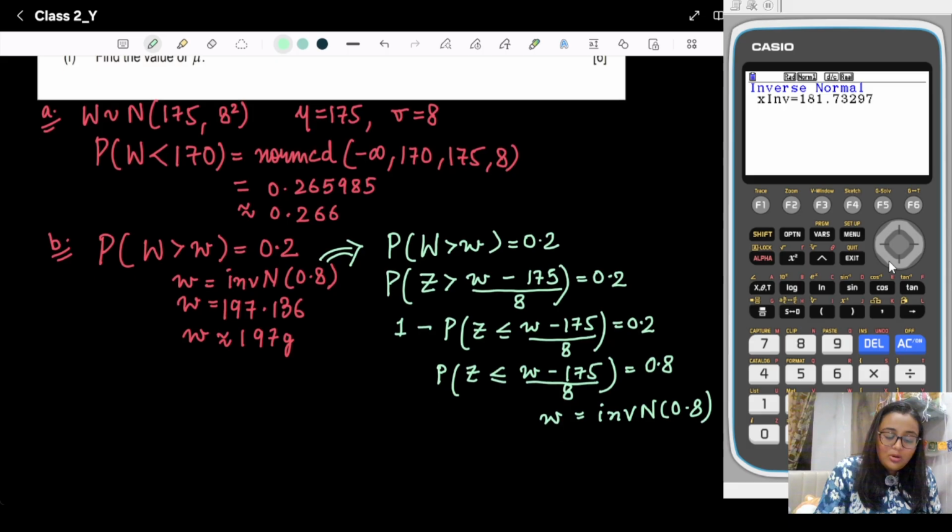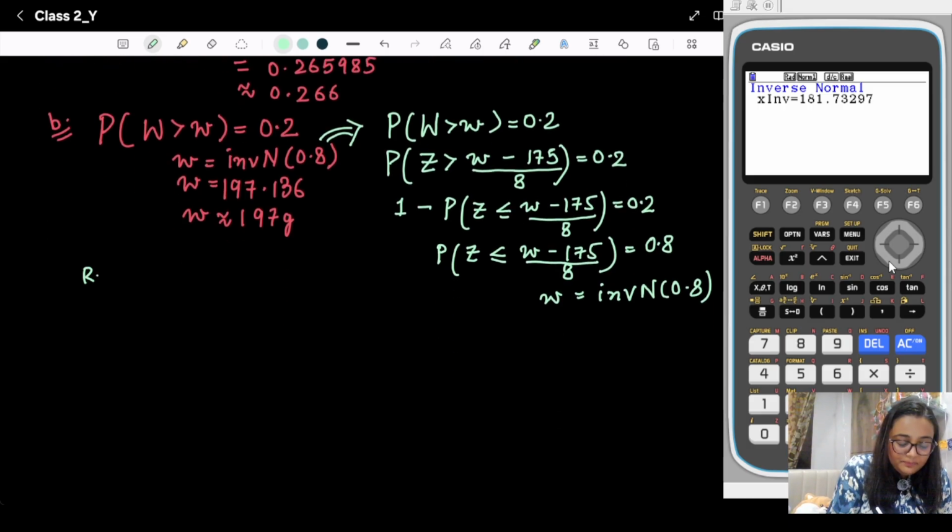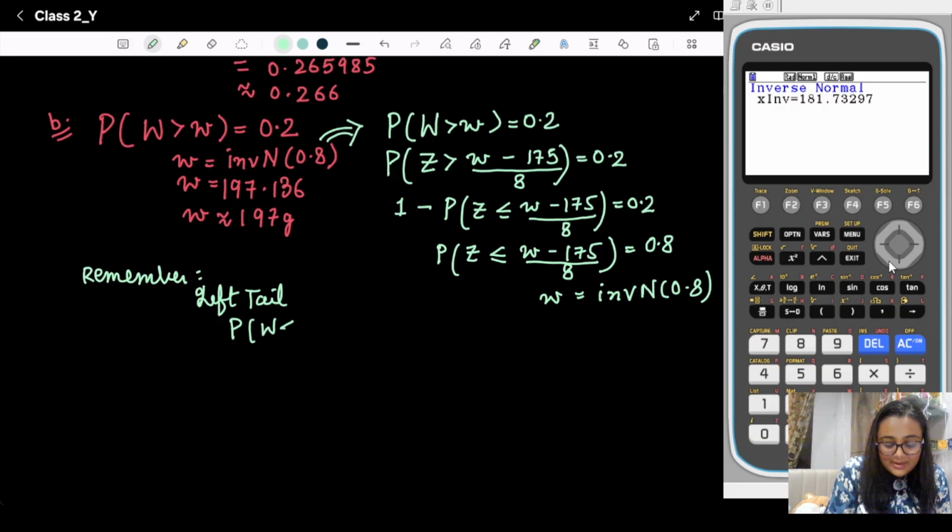Always remember one thing, it's a key point. When it is a left tail, suppose you have the probability W is less than w equal to 0.6, you will directly take inverse normal 0.6 as w.